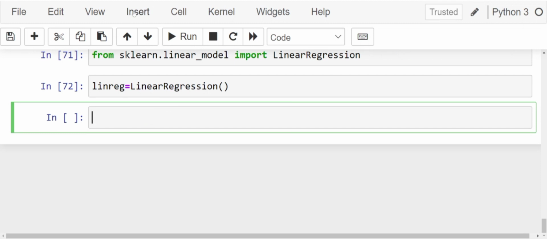Okay. Now our next step is to apply this linear regression on our X train and Y train. linreg.fit. We are fitting this model on X train and Y train.